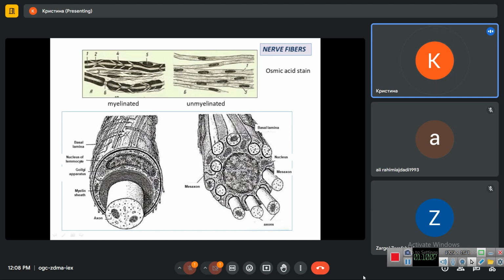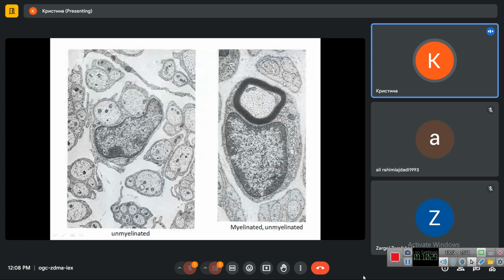They kind of hang on the mesaxon, made up of the cell membrane of the Schwann cell. So here we see the cell nuclei and cytoplasm of Schwann cell, and the axons are not stained in osmic acid staining.